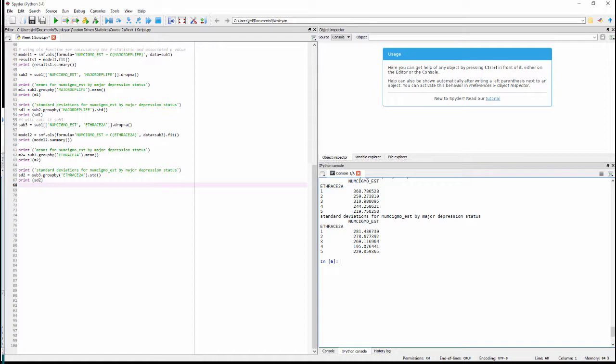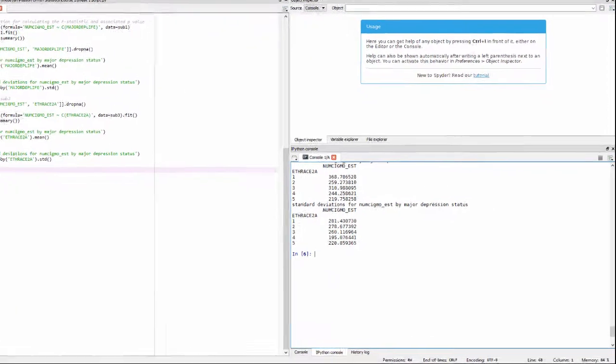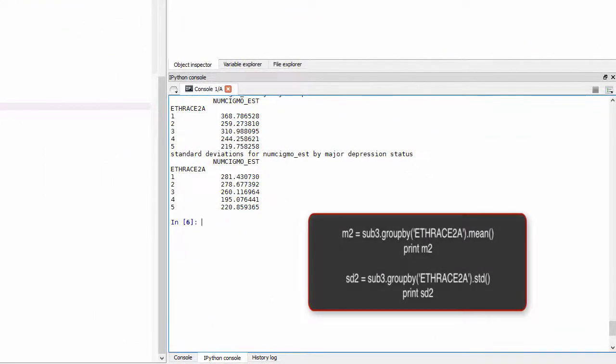I could eyeball each mean by viewing the output from code using the groupby function. And I could make a guess as to which pairs are significantly different from one another. For example, the ethnic group with the lowest mean number of cigarettes smoked per month among young adult smokers is ethnic group 5, Hispanic or Latino, and the group with the highest number of cigarettes smoked per month is ethnic group 1, white. The F-test and the p-value do not provide insight into why the null hypothesis can be rejected